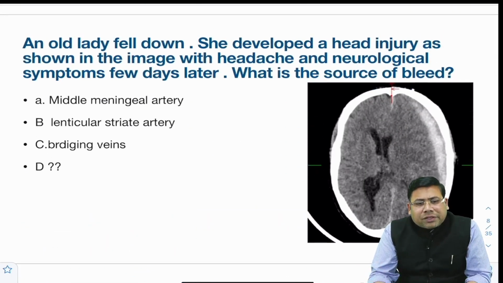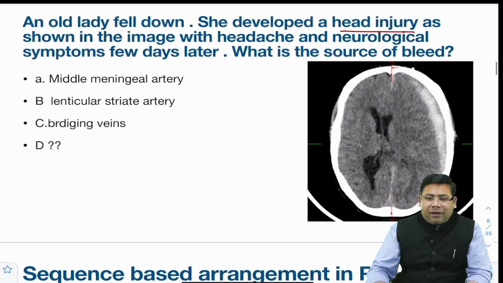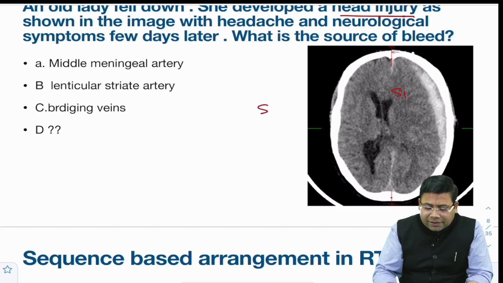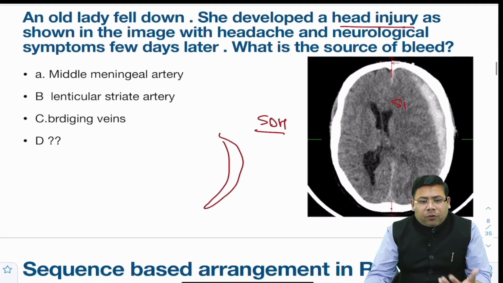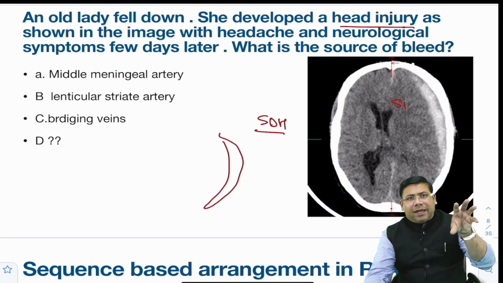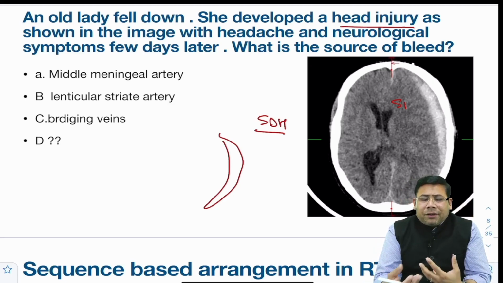Now, there was a question where an old lady fell down and she developed a head injury, and there was an image given. This is the image which I have collected from the students, and it is suggestive of SDH. How is it SDH? You can see the shape, it's a concavo-convex shape. The question was that she develops headache and neurological symptoms a few days after. So a lot of clinical hints are given. SDH, you know, occurs in elderly patients with presentation of symptoms maybe a few days later. It may be acute and chronic SDH also in certain cases.